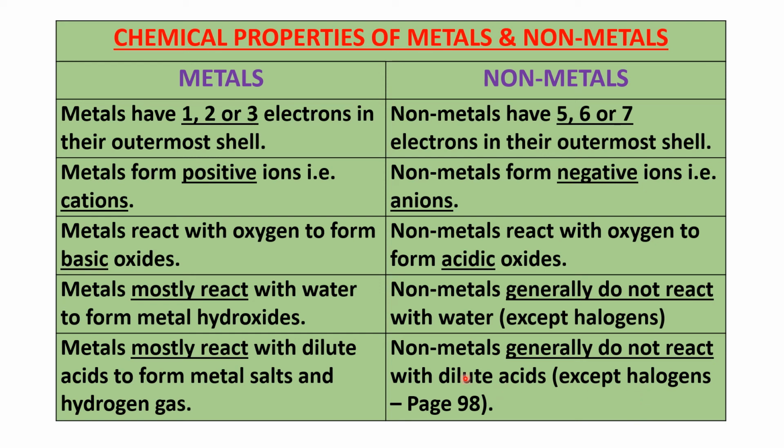I forgot to write it here: non-metals generally do not react with dilute acids. You will write except halogens, because we saw on page number 98 in reaction number 3 that chlorine, which is a non-metal, reacts with an acid, hydrobromic acid, to form hydrochloric acid and bromine.